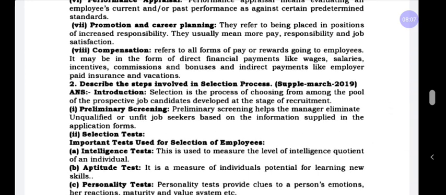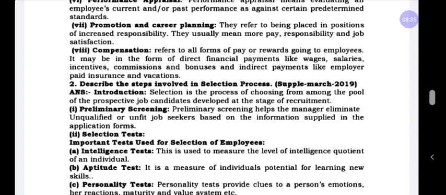That means it refers to a better place, position, increased responsibility. After the performance evaluation, if the employee is giving a very good performance in the organization, the company will be ready to give a promotion to the higher positions. Understood? It is called promotion. With that, it can increase salary, responsibility and status. It is called promotion and career planning.